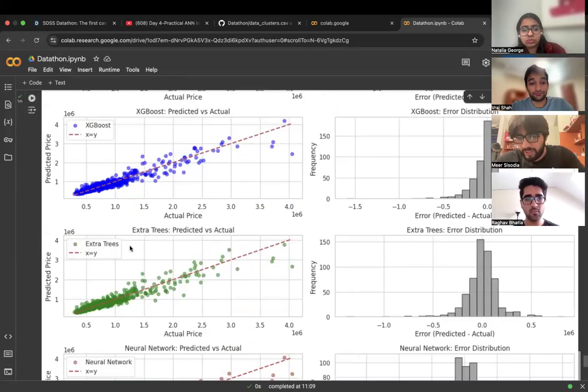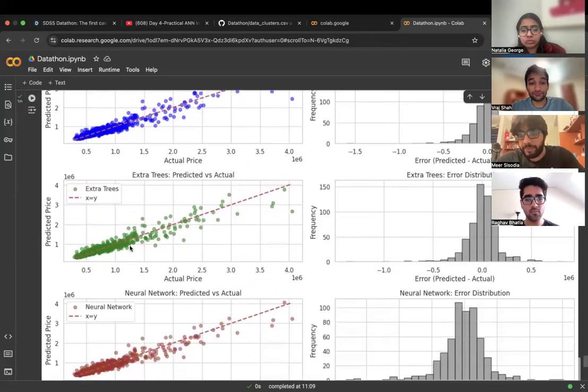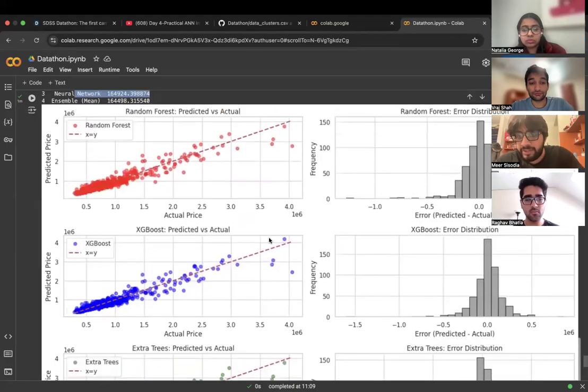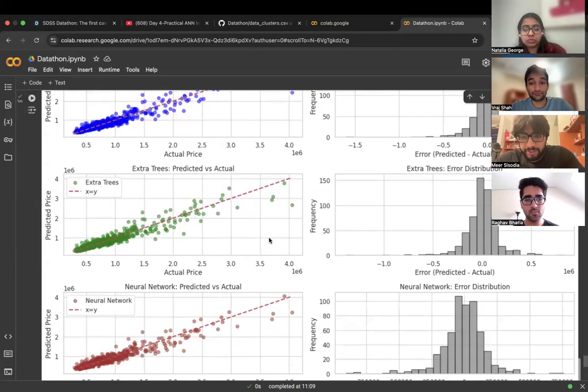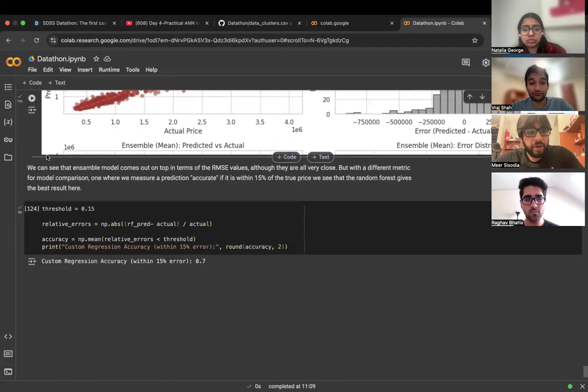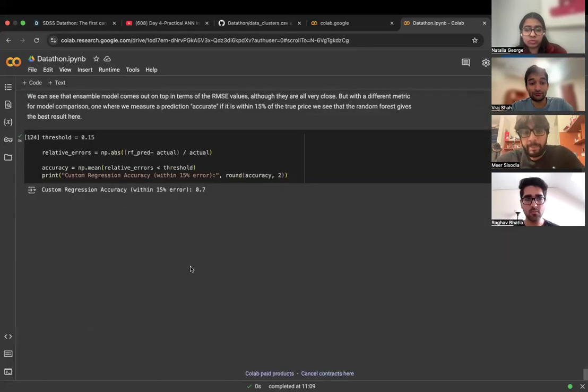We also made some visualizations to better visualize our predictions, and we can see that the errors in all the models are distributed around zero. We also came up with our own metric for prediction accuracy, wherein the prediction is accurate if it's within 15% of the true prices. And we see that the random forest gave the best prediction accuracy in this context, with a prediction accuracy of around 0.7. With this, we would like to conclude our presentation.